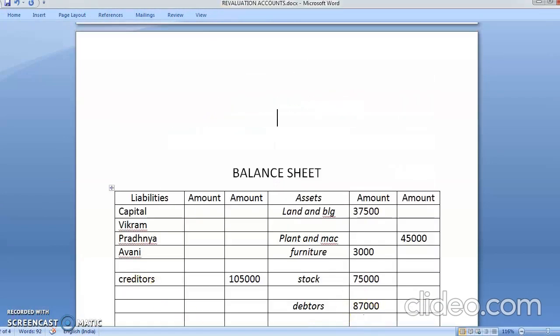45,000. So in your outer column, yes, in the outer column it will come 45,000. Now see, the new value is 45,000. The old value was 37,000. So what has happened? Appreciation. Appreciation means add. So you'll write here